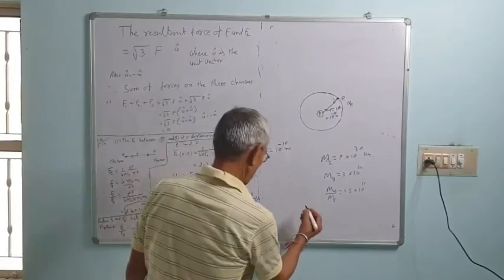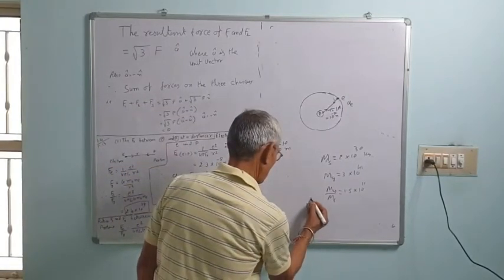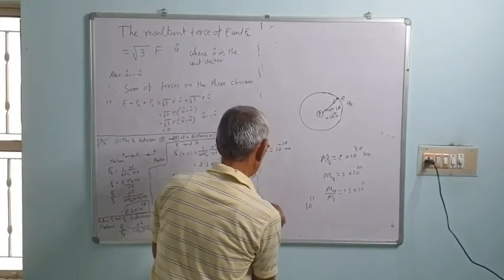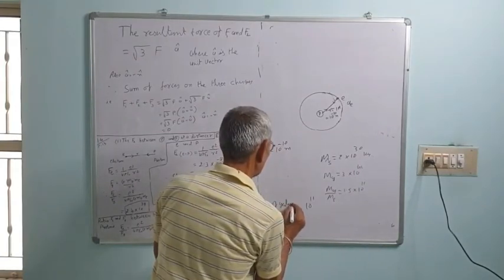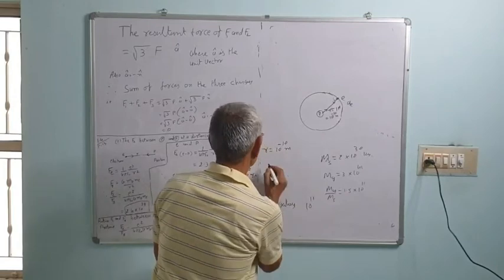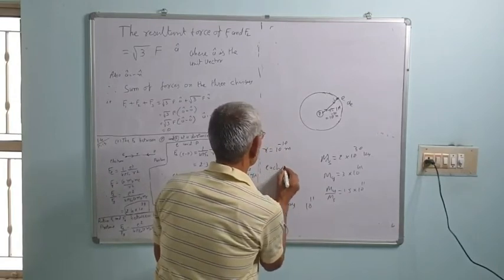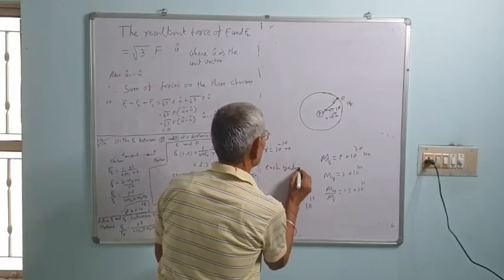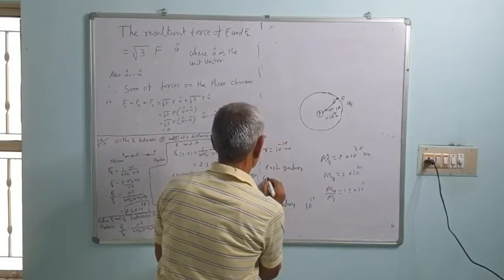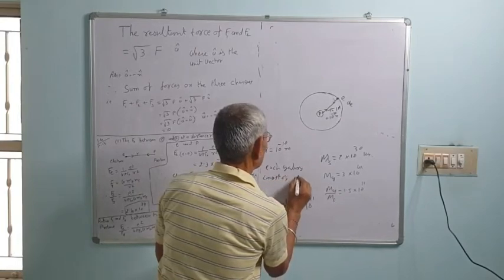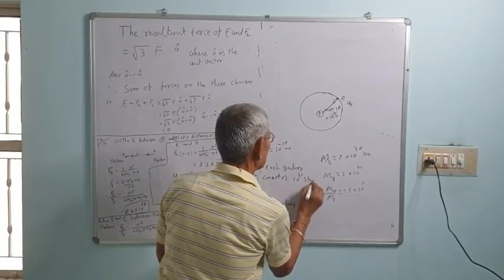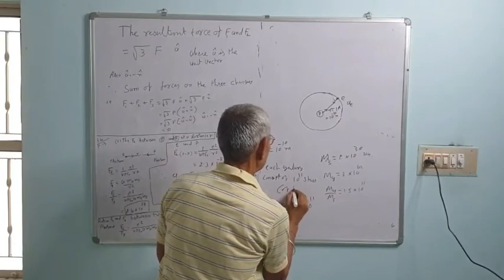And the number of galaxies in the universe is 10 to the power 11. Each galaxy consists of 10 to the power 11 stars of sun size.